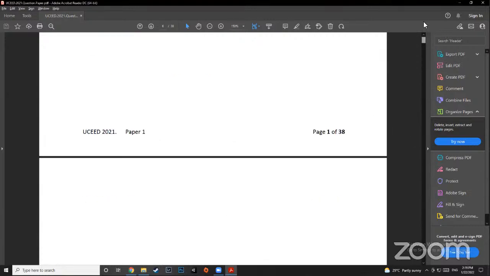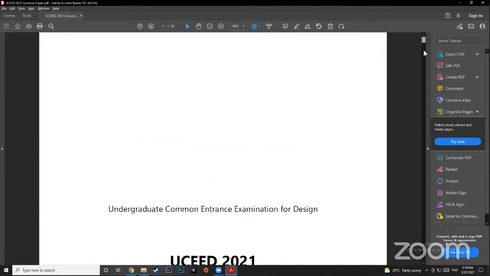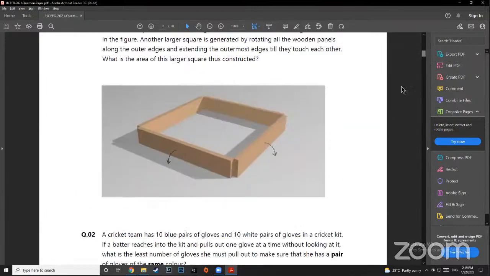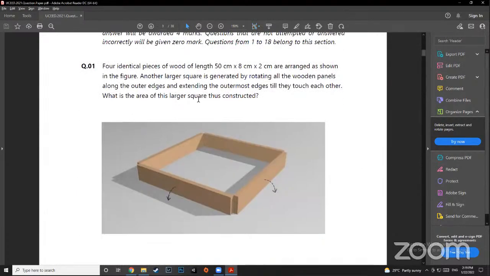Sahiti is asking question number 1. Oh, this one. So this one, Sahiti: 4 identical pieces of wood, length 5 centimeter, 8 centimeter, 2 centimeter, are arranged as shown in the figure. Another larger square is generated by rotating all the wooden panels along the outer edges and extending the outermost edges till they touch each other.